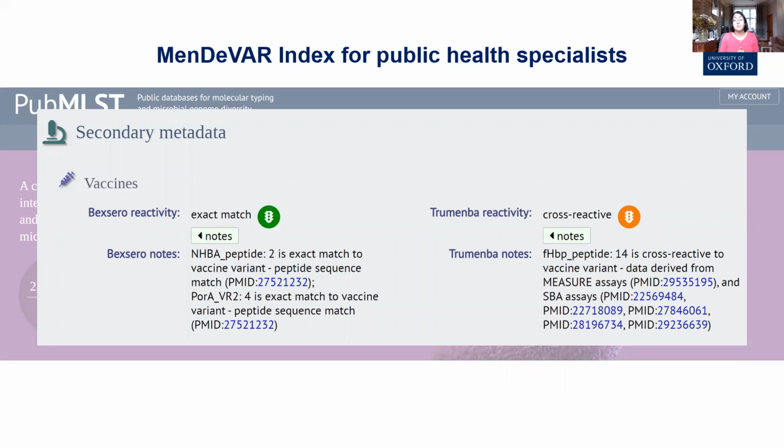The MenDeVar index was developed to combine the complex genotypic and phenotypic information, but also to translate this into a simple, evidence-based output for healthcare professionals. As many reference laboratories are now sequencing meningococci in real time, this information can be available hours after sequencing. Here we can see how it appears on an isolate record under the secondary metadata heading and vaccines. For each vaccine, Bexsero and Trumenba, you get your output with both a traffic light and an explanation. We see which antigen has been contributing to this outcome, and we can see the evidence base for both Bexsero and Trumenba with the assays used and the published data.